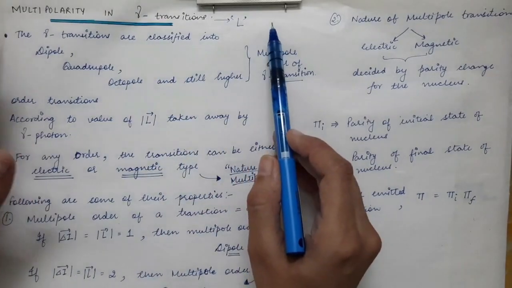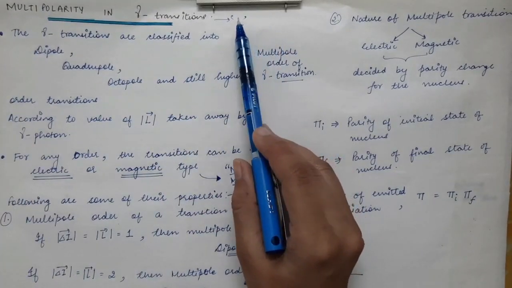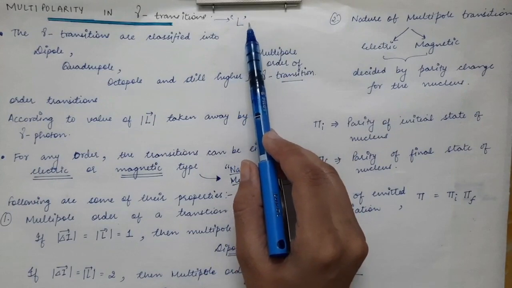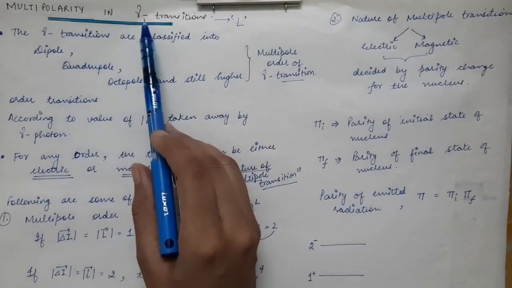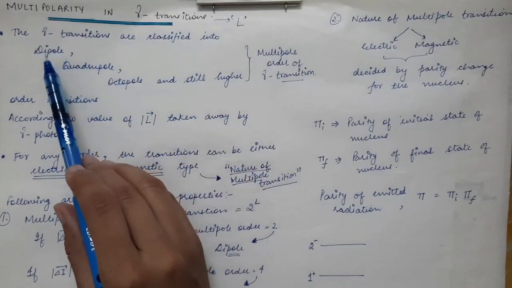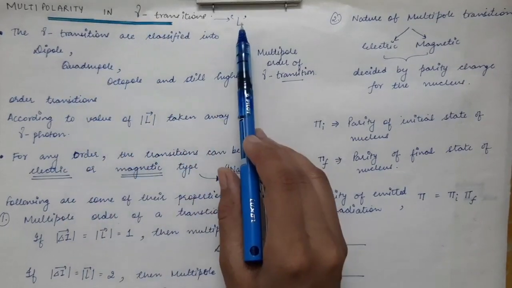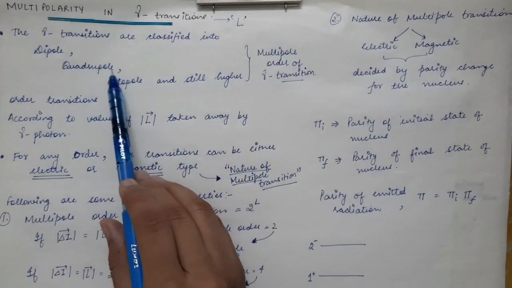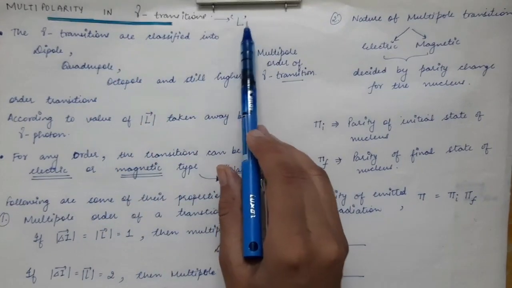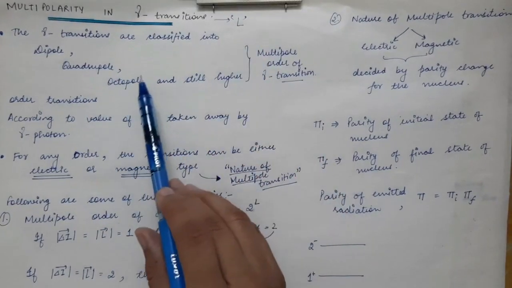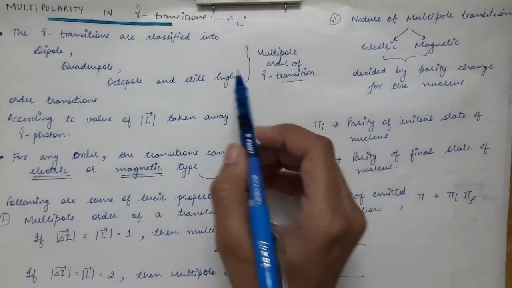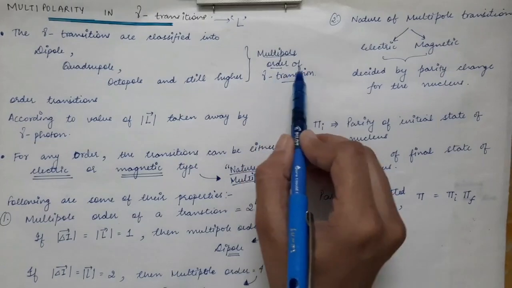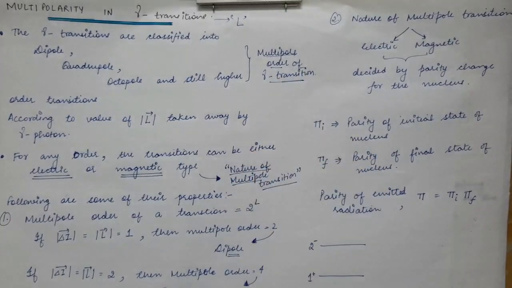When capital L is equal to 1, the angular momentum taken by the gamma photon is 1, and that type of gamma transition is called a dipole transition. If capital L is equal to 2, it is called a quadrupole transition, and if capital L is equal to 3, it is called an octupole transition, and so on. These are the multipole orders of gamma transition.